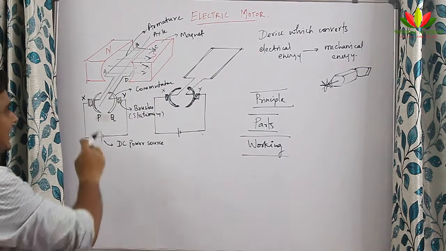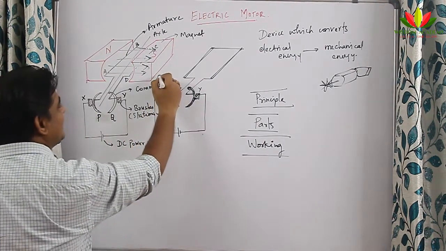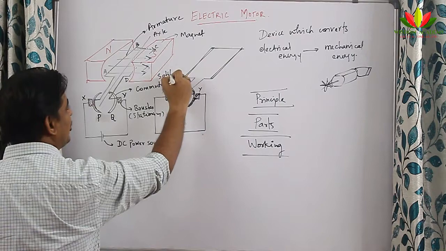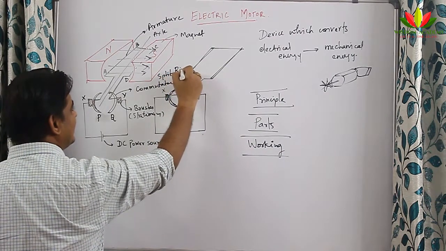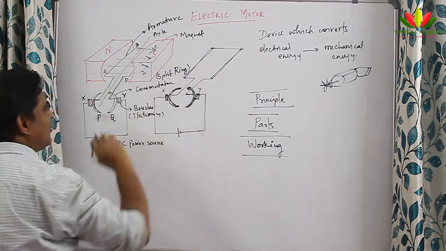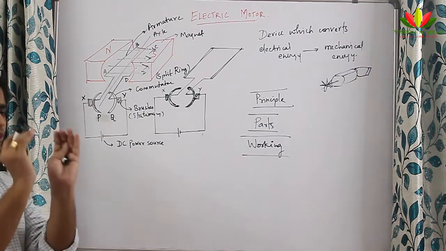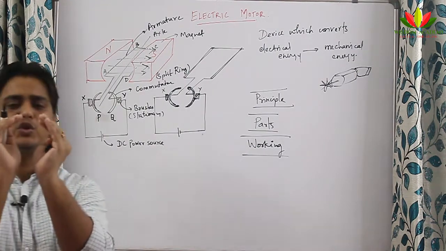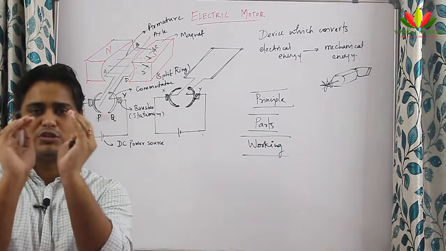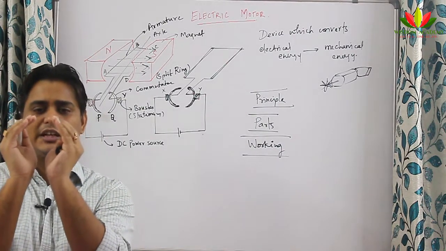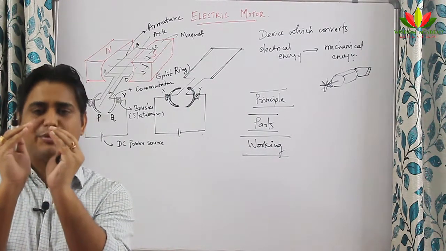In the case of motor, we use split ring type commutator. Split ring type commutator means there will be two rings which are split, like two C's opposite side, like this. But they two are not attached, they are a little separated from each other.